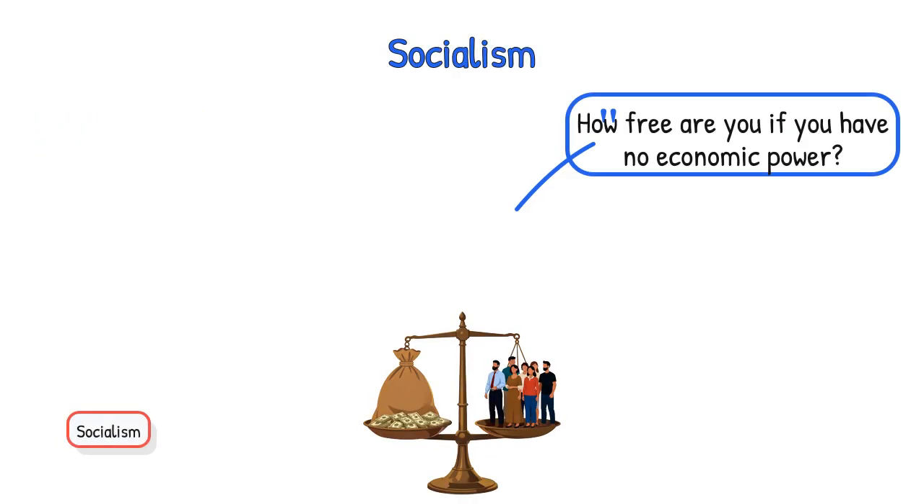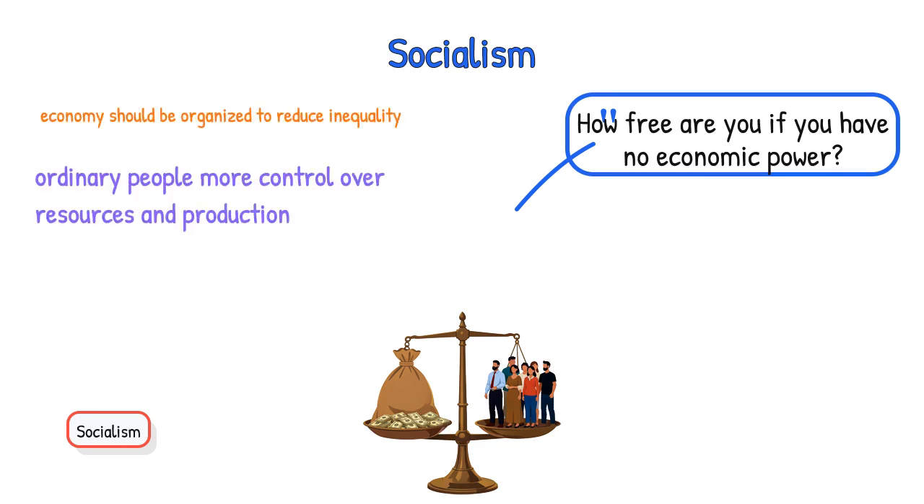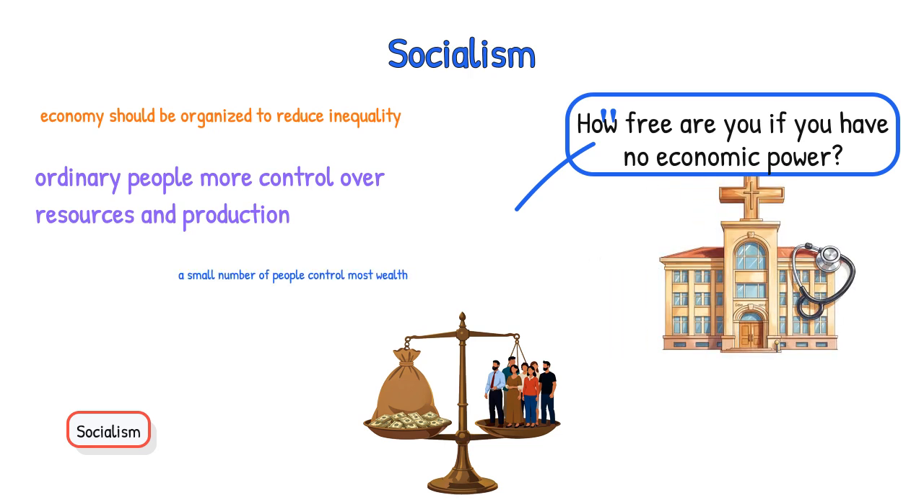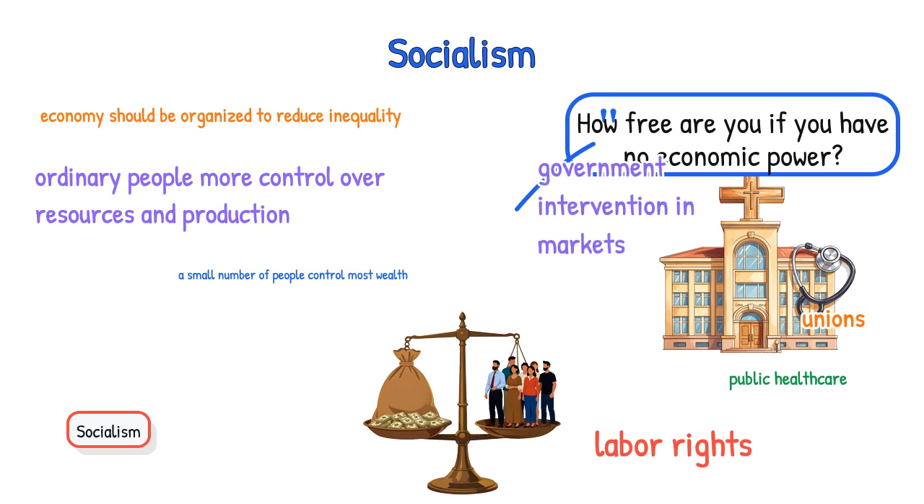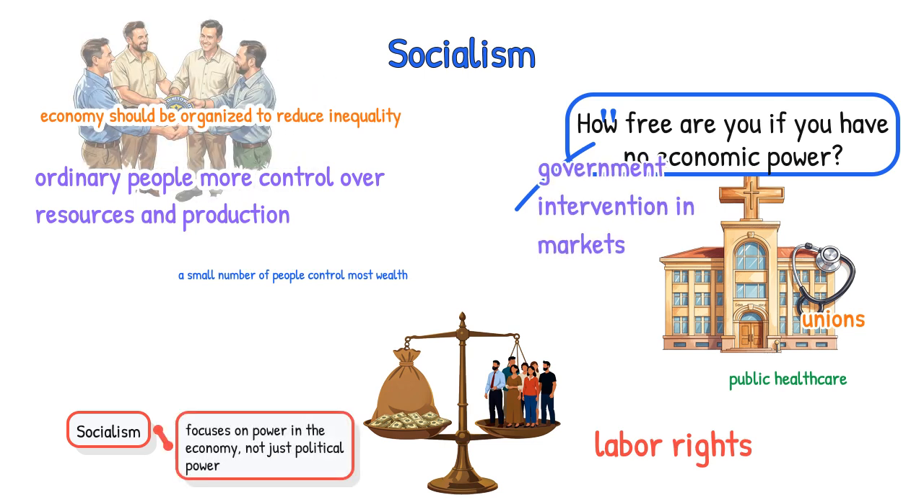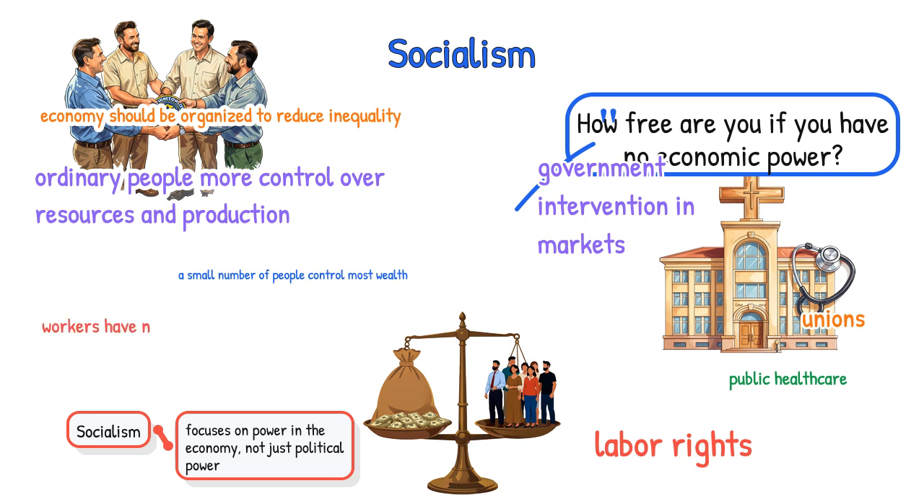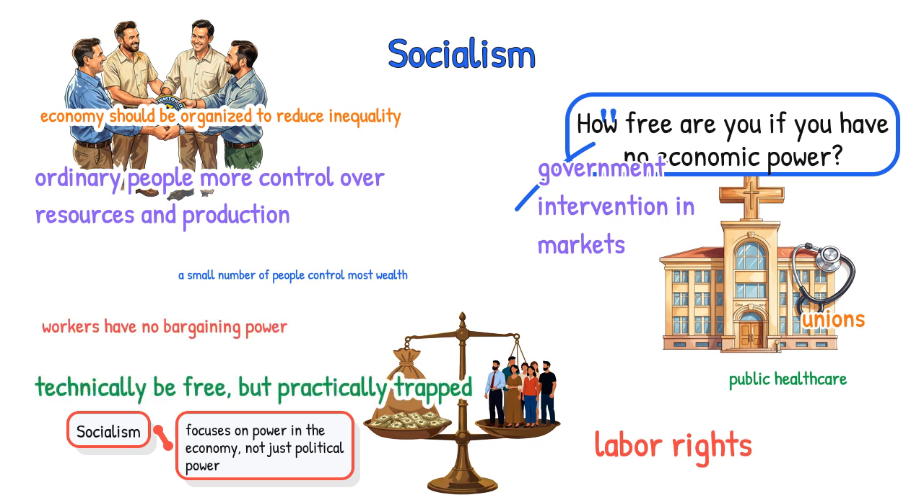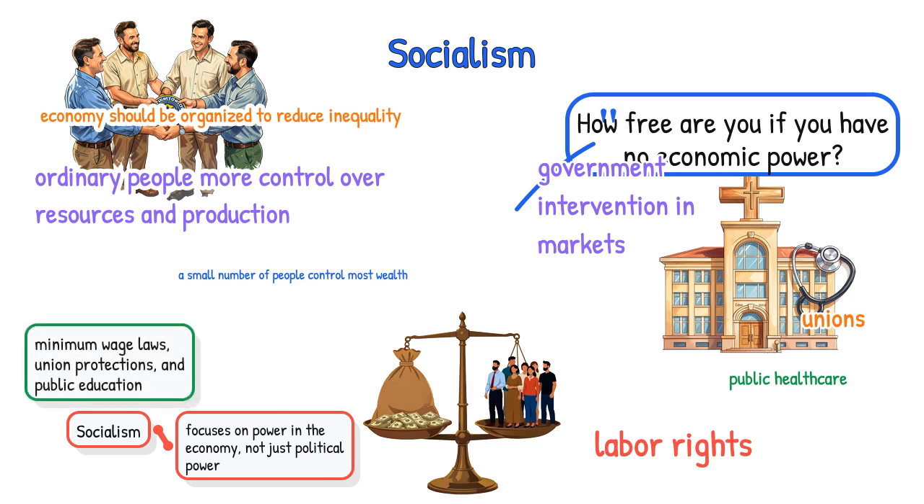Third, socialism. Socialism is built around the idea that the economy should be organized to reduce inequality and give ordinary people more control over resources and production. Its big question is, if a small number of people control most wealth, how free are everyone else really? This theory is useful because it helps explain labor rights, public healthcare, unions, and government intervention in markets. In terms of mechanism, socialism focuses on power in the economy, not just political power. If workers have no bargaining power, they may technically be free but practically trapped. For example, minimum wage laws, union protections, and public education are often supported by socialist or social democratic thinking because they try to make life less dependent on pure market power.